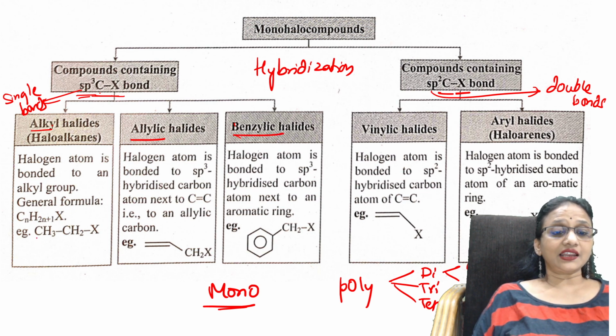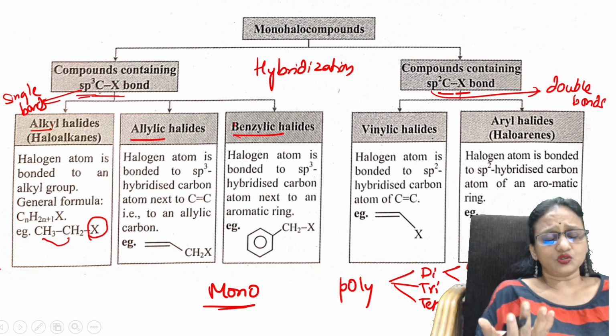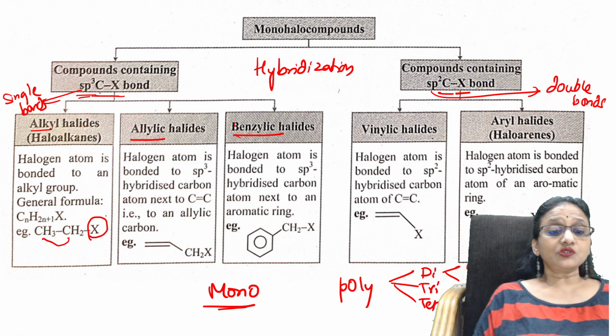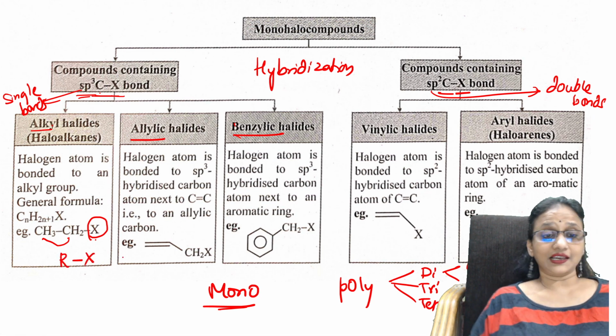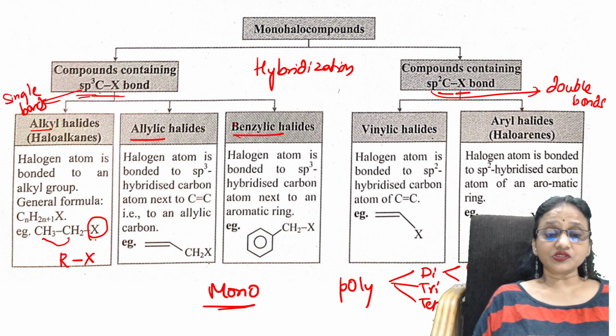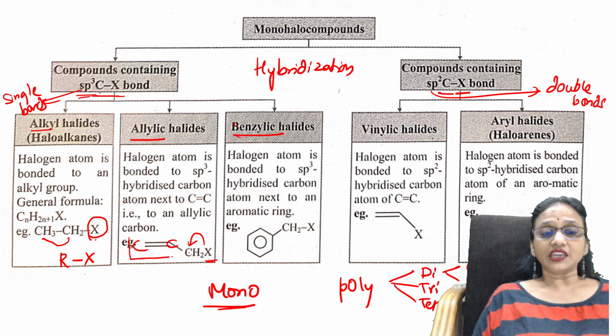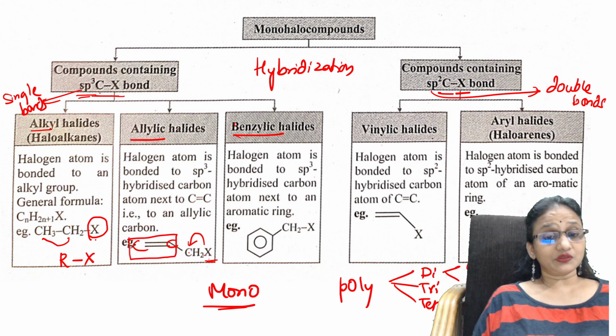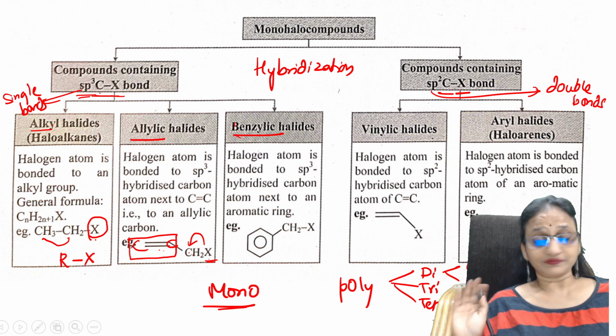What is alkyl halide? Observe. The halogen atom is attached to an R group. Then it is called alkyl halide. If I have to talk about allyl, check students. The halogen atom is attached to a carbon and that carbon is attached to a C double bond C. That means in allyl, the halogen atom is not directly attached to the double bond.